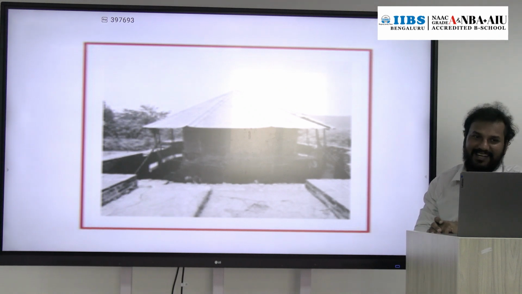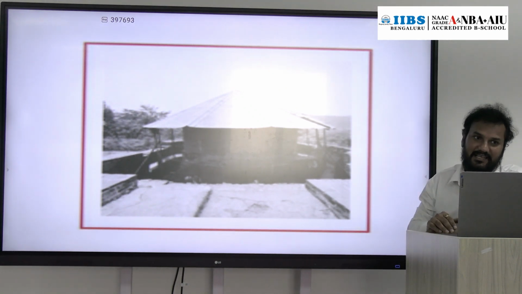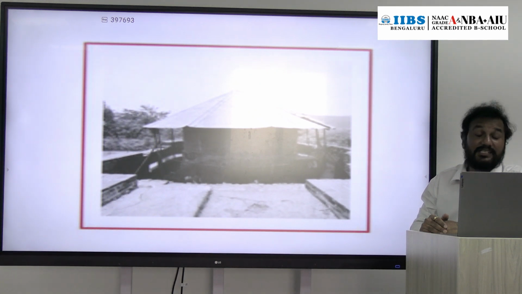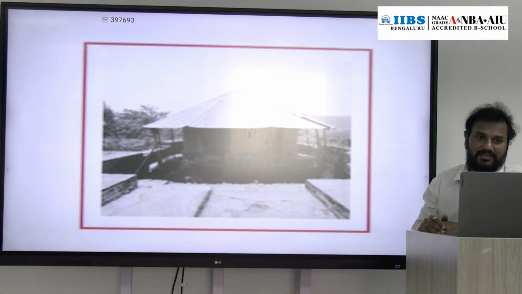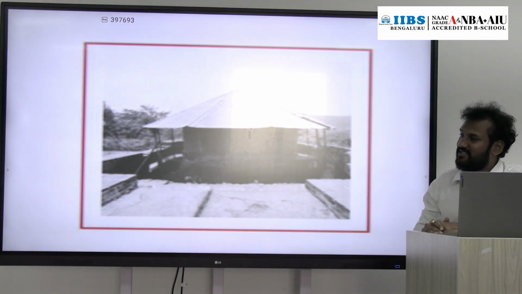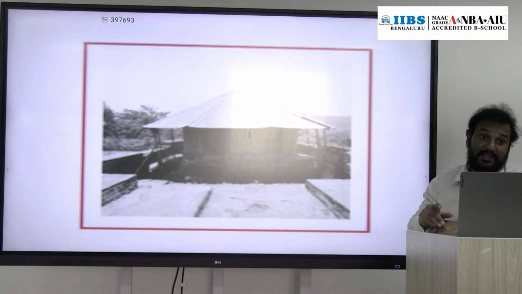It is not found in Karnataka either, but this kind of architecture we can find in East India, the east side of Bihar and West Bengal region.